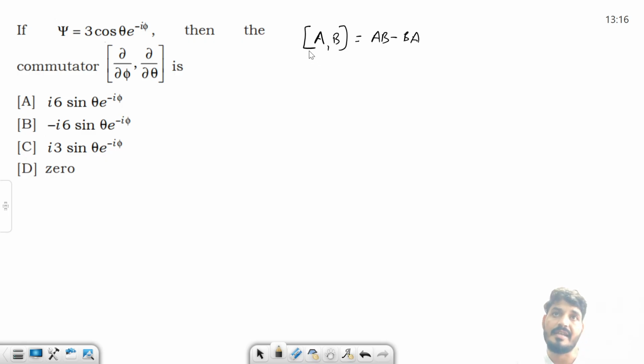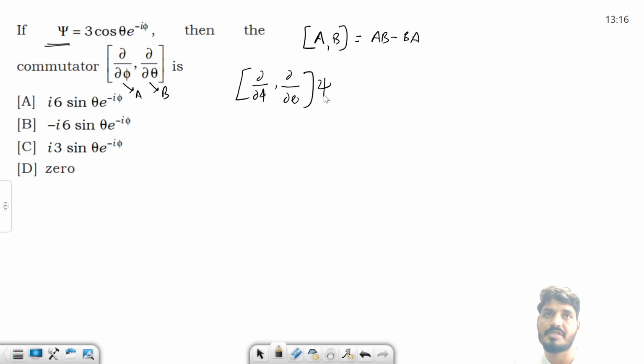Here I can say that this is A, let's suppose, and let's suppose this is B. And the function is also given to us. So I can apply this on this function. So del over del phi, del over del theta, when we apply on this function.